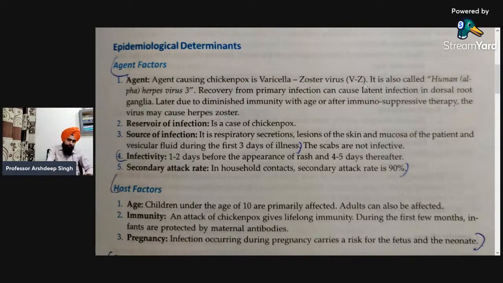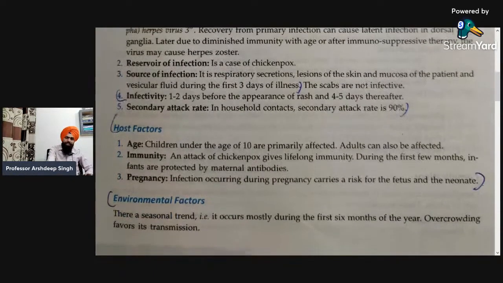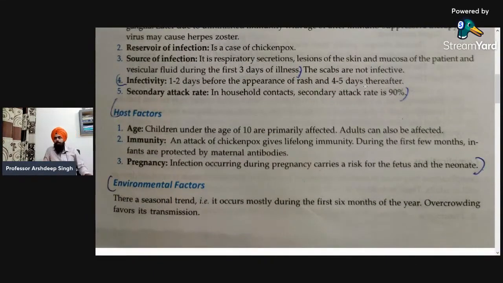Okay, so next is the host factor. It is usually seen that if one person of the family is having chickenpox, the others might get infection from that specific person in a sequential manner. To prevent this, we have to follow various precautions. The specific person who is infected must be isolated in a separate room.